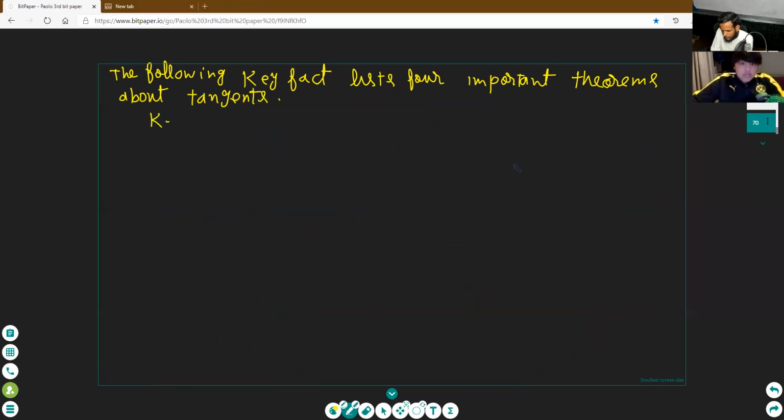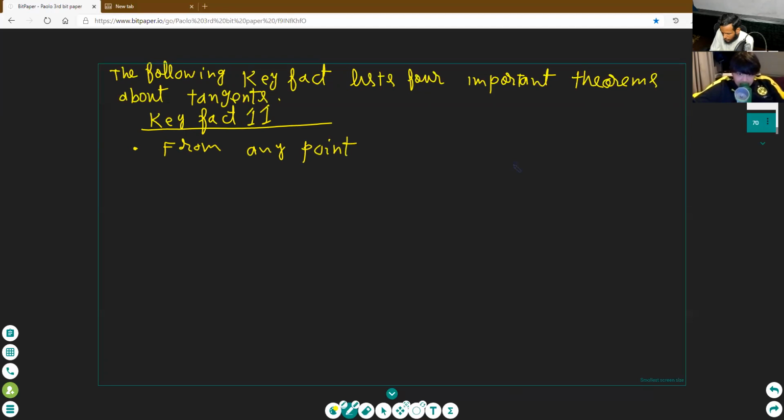Key fact 1. From any point outside a circle, exactly how many tangents? Fill in the blanks.